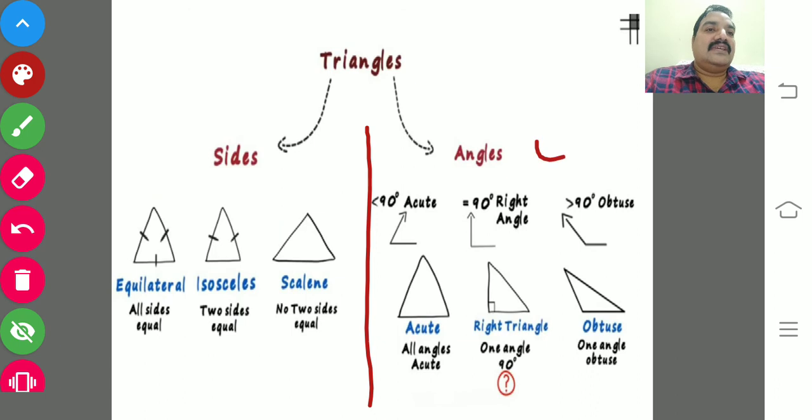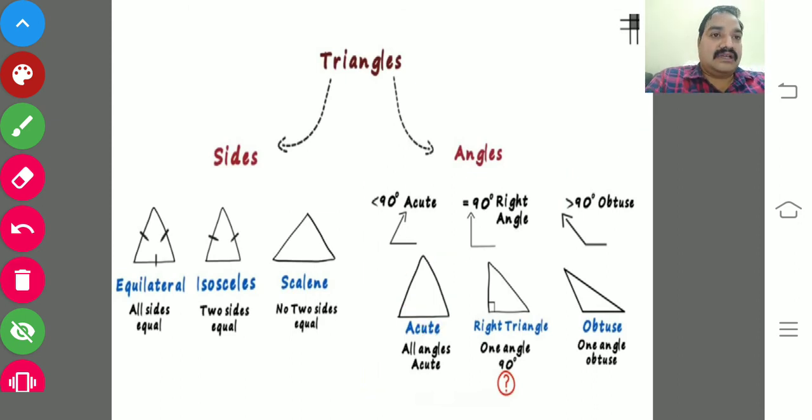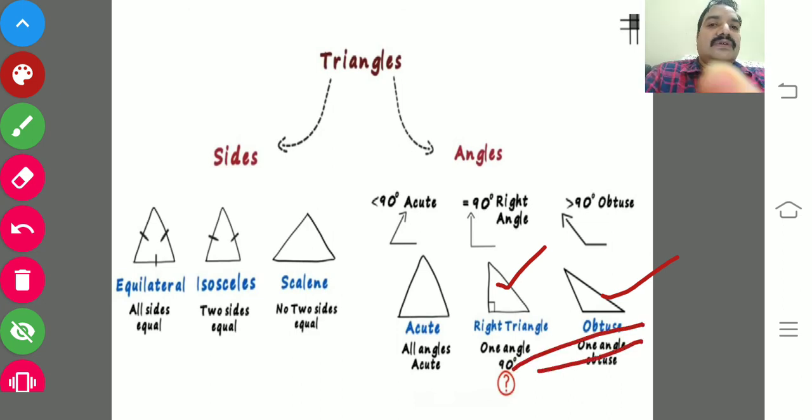With respect to the angles, we have three types of triangles. The first one is acute. Acute means below 90 degrees, you all know. So if you observe, none of the three angles crosses 90 degrees. All are below 90. In a right angle triangle, one angle is 90 degrees. In an obtuse triangle, one angle is above 90 degrees. That is called obtuse.